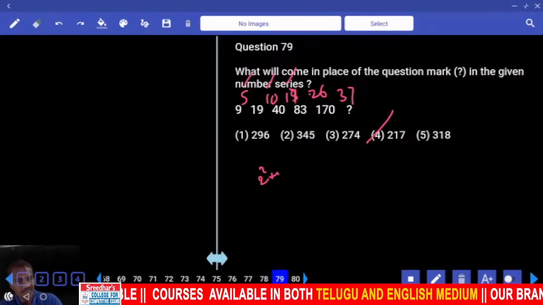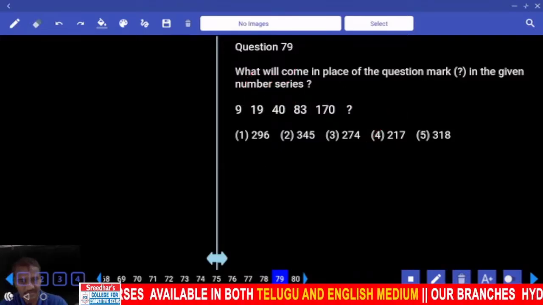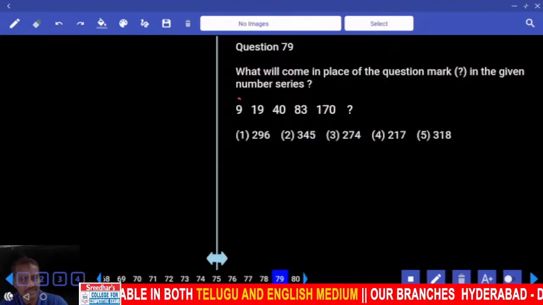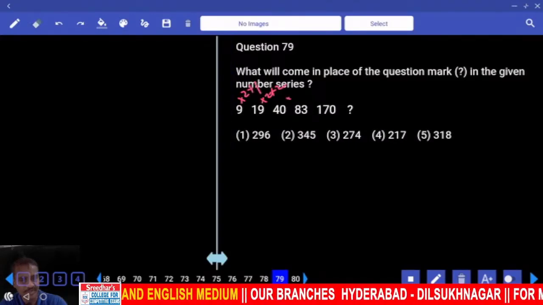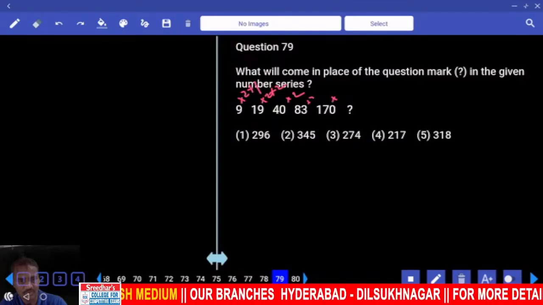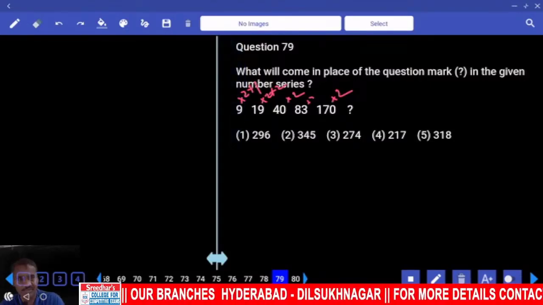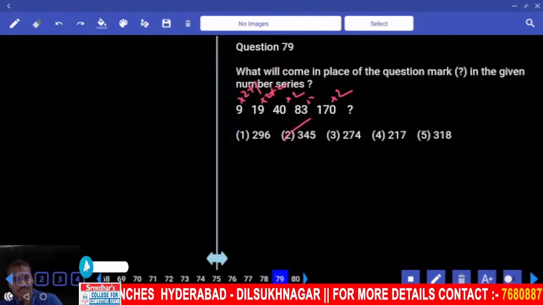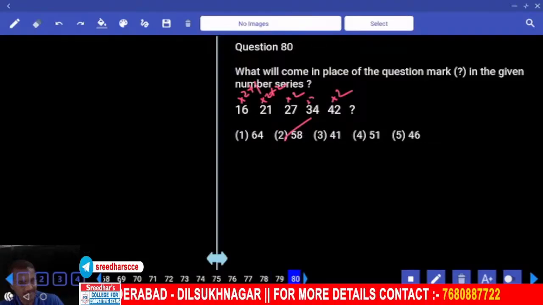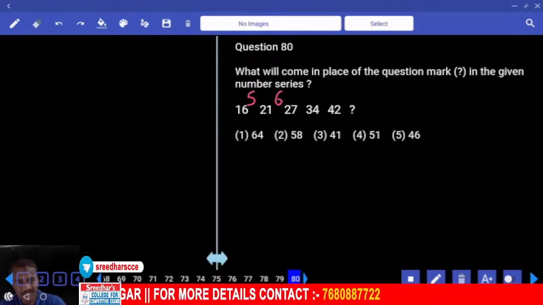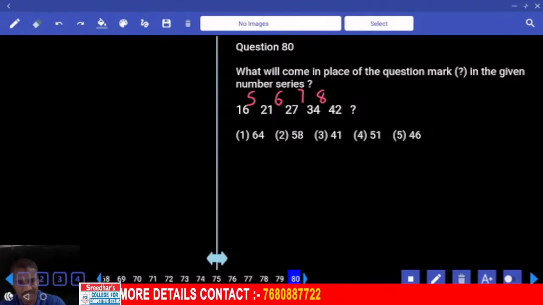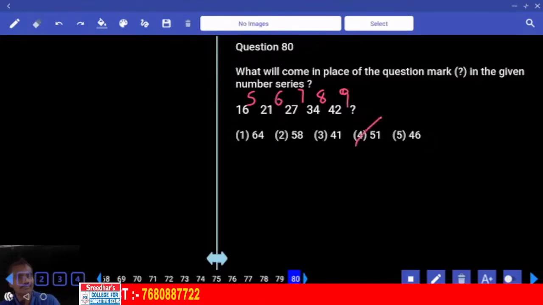Then 79. 79 again. Now here, multiplication. Now combination: into 2 plus 1, into 2 plus 2, into 2 plus 3, into 2 plus 4, into 2 plus 5. And so 1, 3, 345 choice 2. And finally 18, 16 and 21, 5. Here it is 6. Here it is 7. Here it is 8. Next one is 9. 42 plus 9, 51 choice.